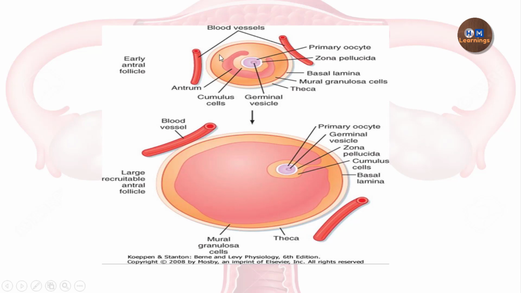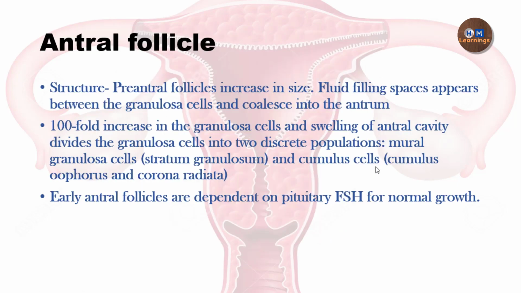That is why the granulosa cells get differentiated into two layers. The one present on the outer side of the antral cavity is called the mural granulosa cells, and the one present on the inner side of this antral cavity is called the cumulus cells, cumulus oophorus. So there is a 100-fold increase in the granulosa cells. The granulosa cell size increases, the diameter increases very abruptly, and this leads to the division of the granulosa cells into two discrete populations, the mural granulosa cells and the cumulus cells.